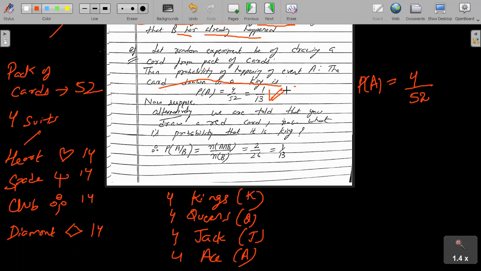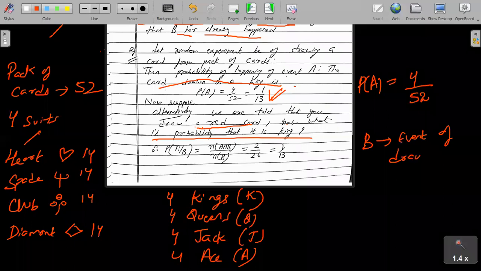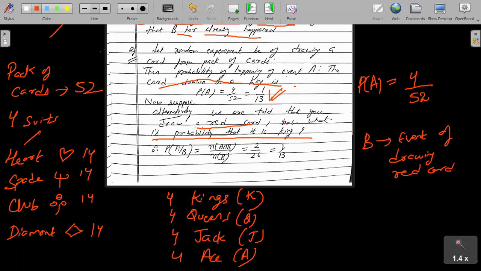Now suppose alternatively you are asked that you draw a red card. Now you have drawn a red card. What is the probability that it is a king? So you have already drawn the red card first. So now here B is what? B is the event of drawing a red card. So now his question is, B has already happened. You have already drawn a red card. What is the probability that it is a king?